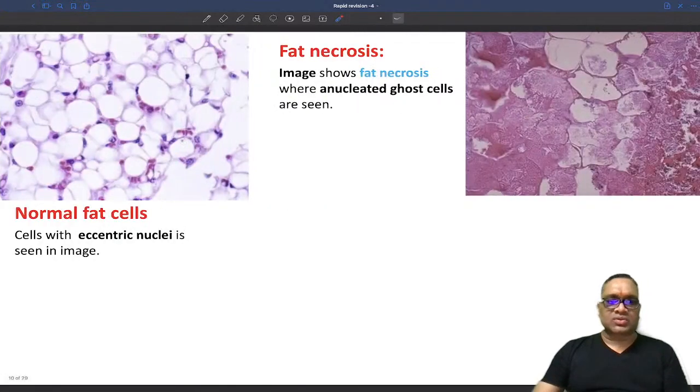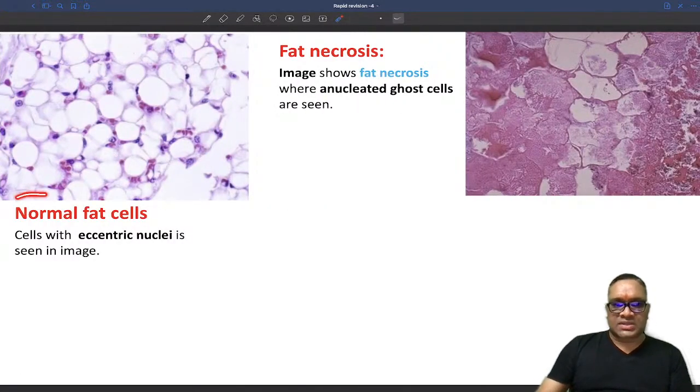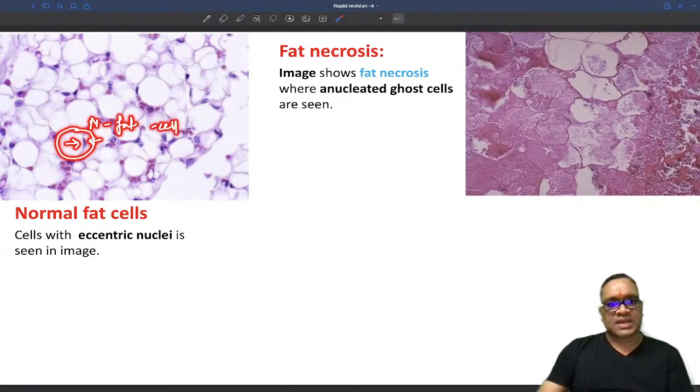Now on the microscopic examination, you can see these are the normal fat cells. Can you notice this is the normal fat cell which I am showing you here? In this you can notice the nuclei, and you can see the fat-filled vacuole is pushing them to the periphery. So what I am showing you here is the normal fat cell.